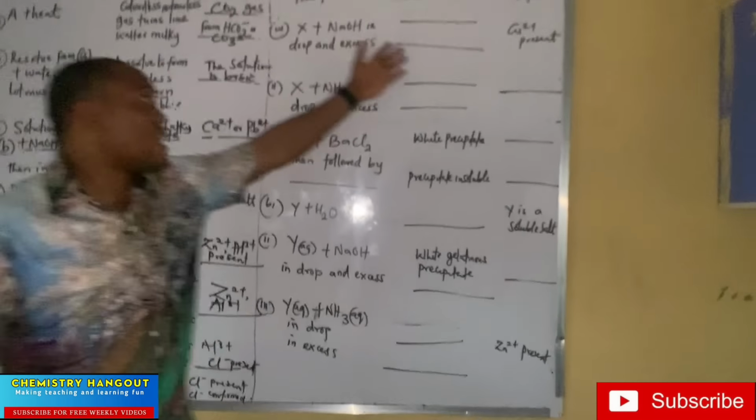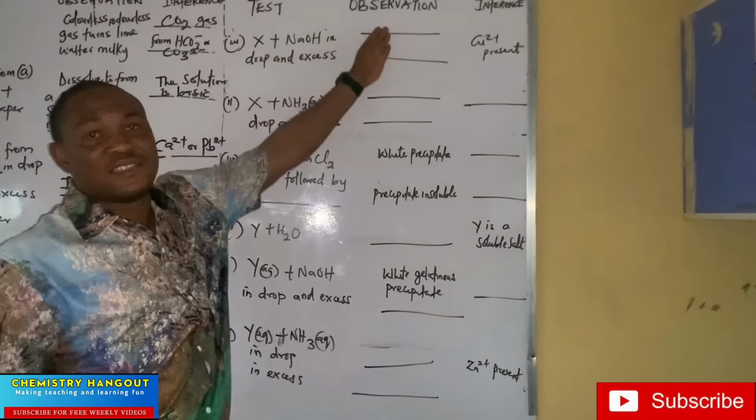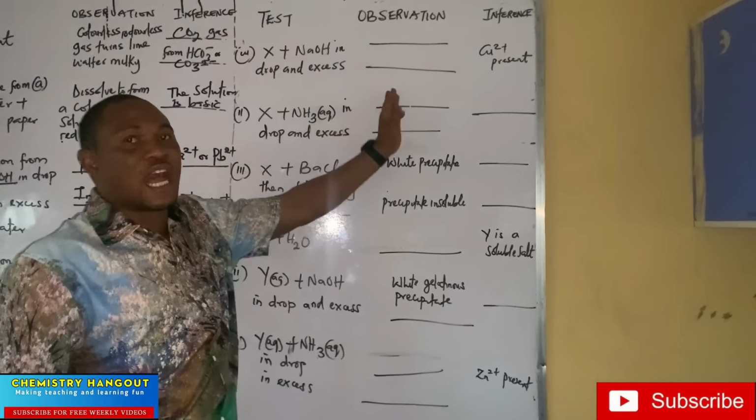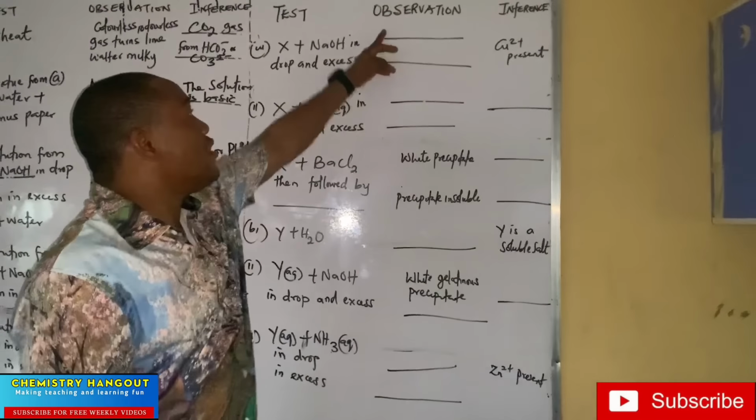Look at that test, observation and inference. X plus NaOH in drop and in excess. There is a fill in the gap here you need to do, and they said copper 2 plus is present. So what will be here? What will be here?